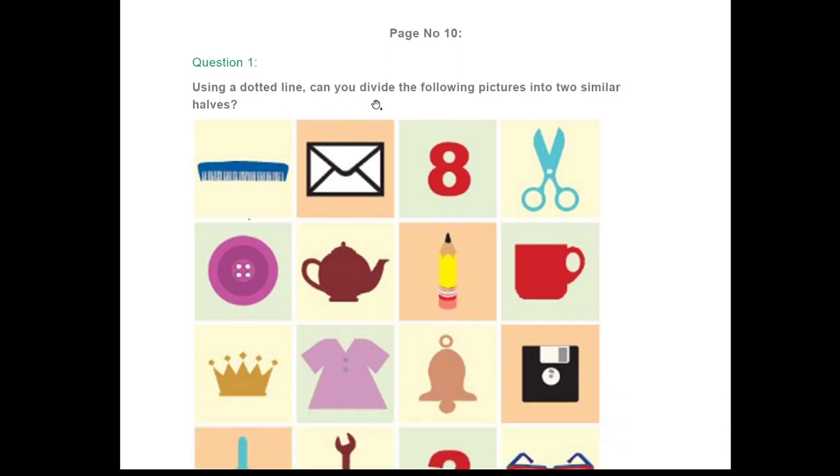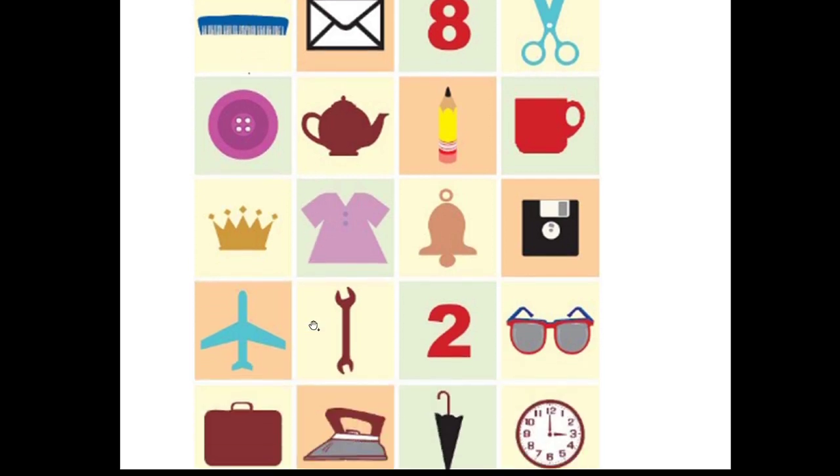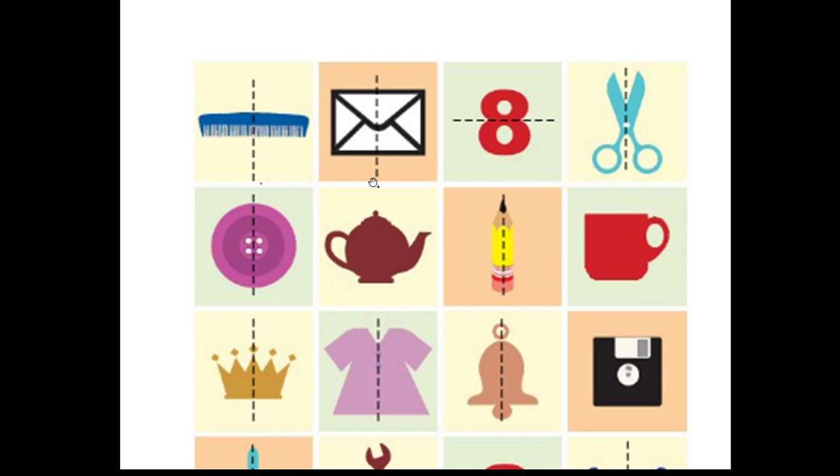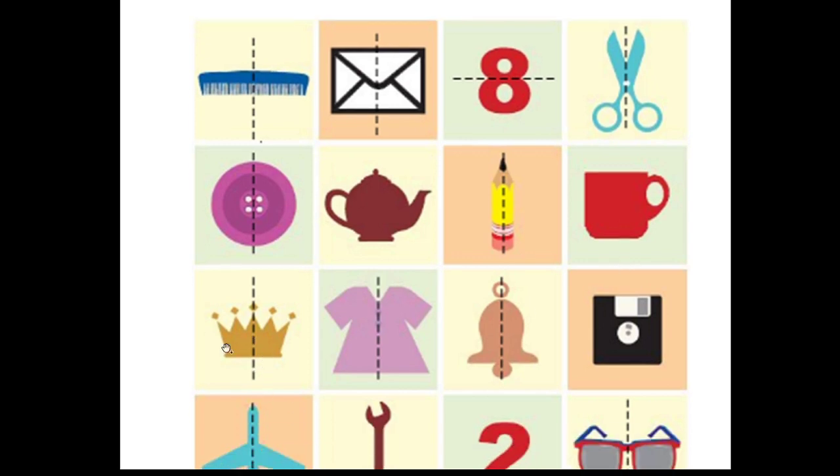Using a dotted line, can you divide the following pictures into two similar halves? So here, yes, we can divide it into two similar mirror halves. You can see in the answer. This one also we can divide into two similar mirror halves. This one also, this one also, this one also. We cannot divide it. We can divide it. We cannot divide it. We can divide this into two similar halves, and this also.